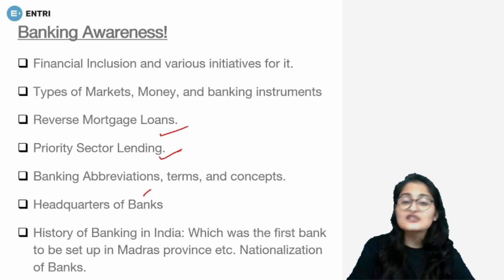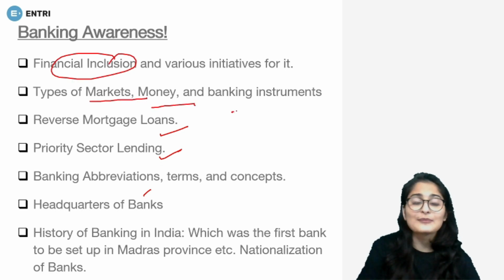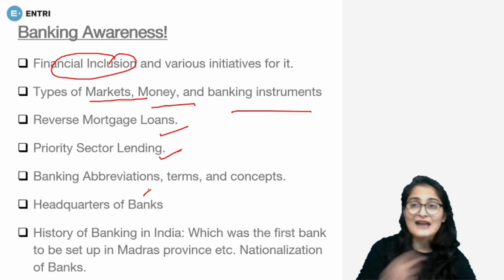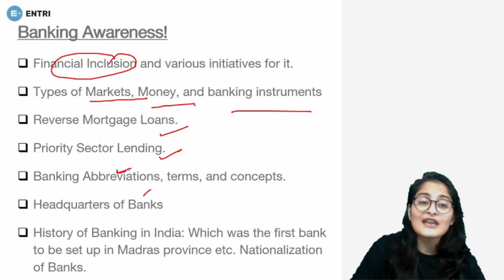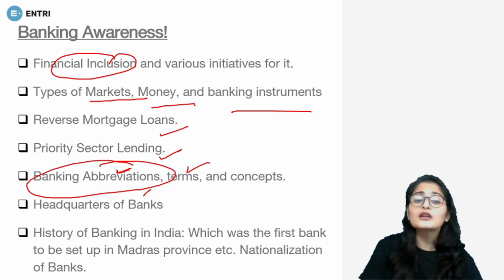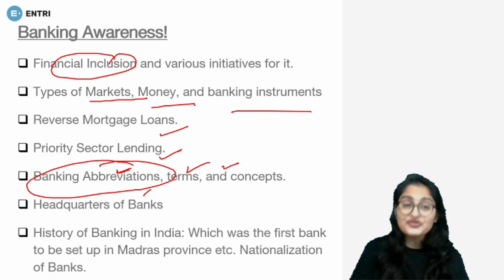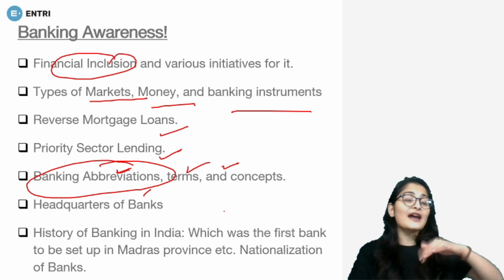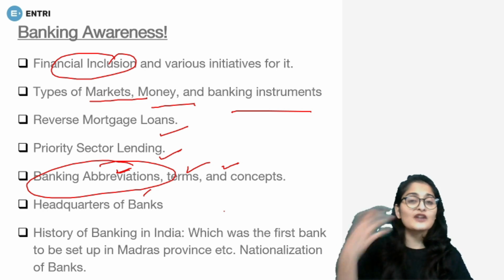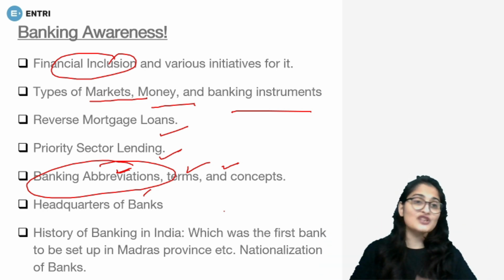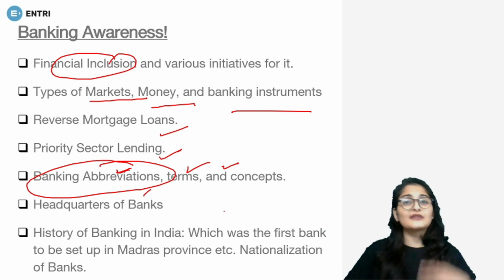Priority sector lending, reverse mortgage loans, financial inclusion, types of markets, money, banking instruments, headquarters of banks, especially those which are coming in news, bringing new things to the table, all the abbreviations of banking, the terms and concepts, what a particular abbreviation stands for or represents, history of banking in India, like from where it started, which was the first bank of India, first Indian bank, or first bank governed by Indians, nationalization of banks, when did nationalization happen,